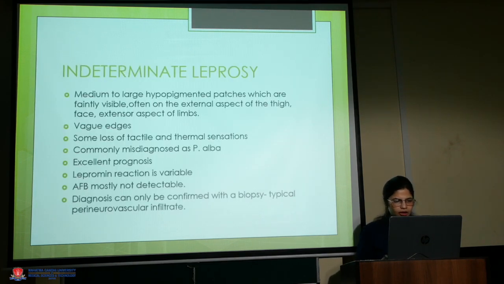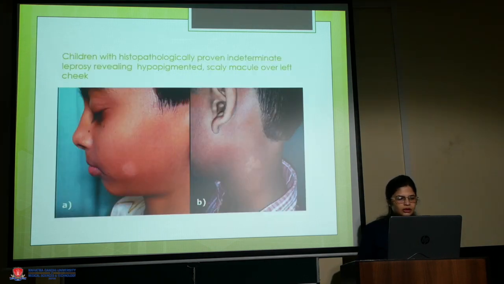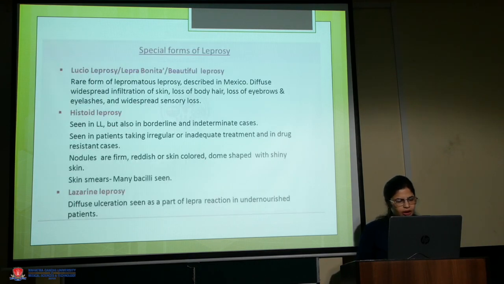Then comes the indeterminate leprosy. It is medium to large hypopigmented patches which are faintly visible. This is a classical case of indeterminate leprosy in a child. Now there are special forms of leprosy called lucioleprosy, histoid leprosy, and lazarine leprosy.